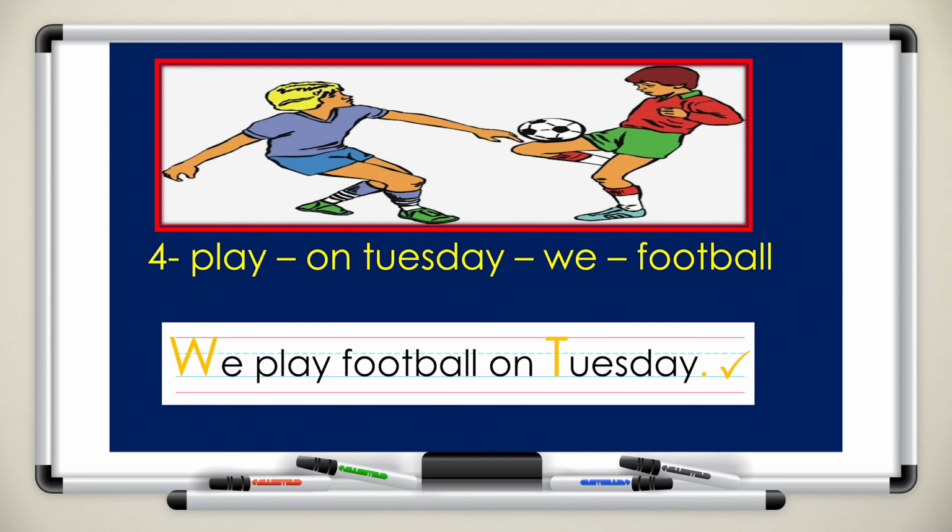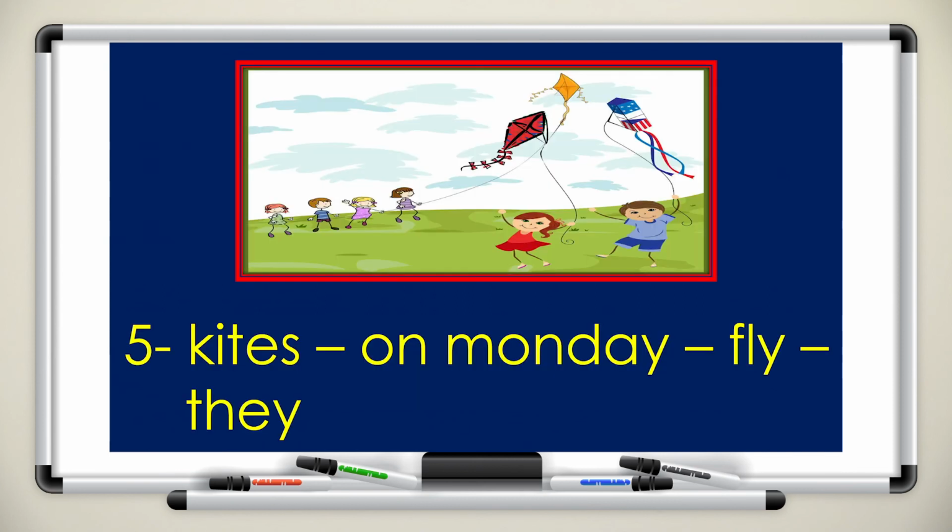All right, that's right, boys and girls. We play football on Tuesday. It is a sentence. I ended my sentence with a full stop, and I started my sentence with capital letter W in the word we, and I capitalized the letter T in the word Tuesday because it is a name of days of the week. Number 5.